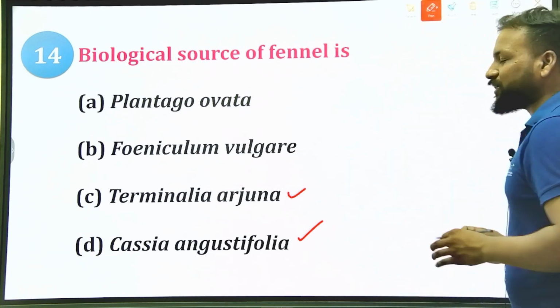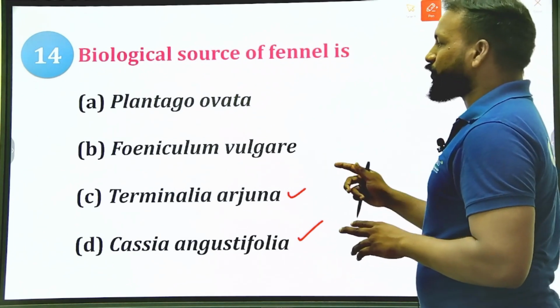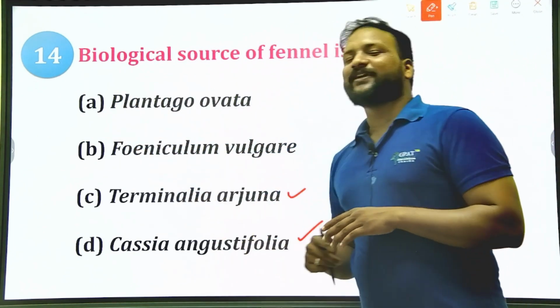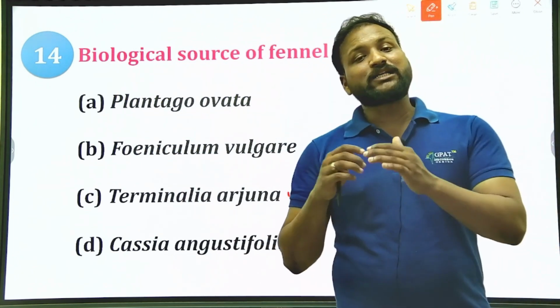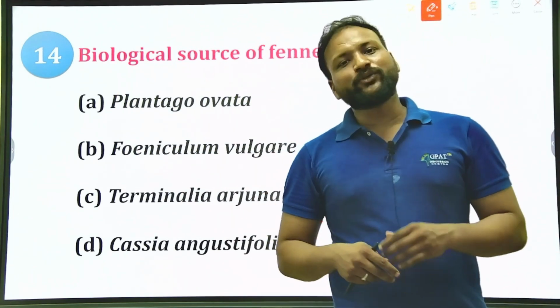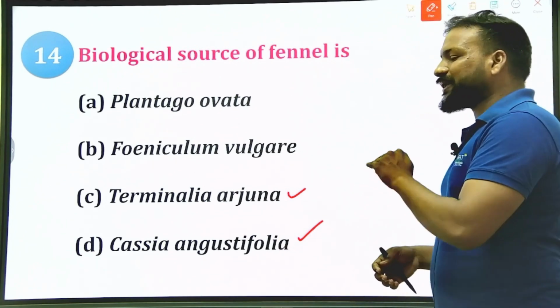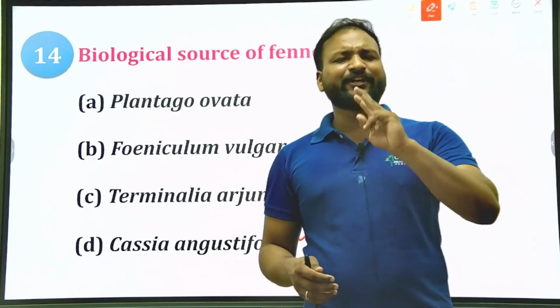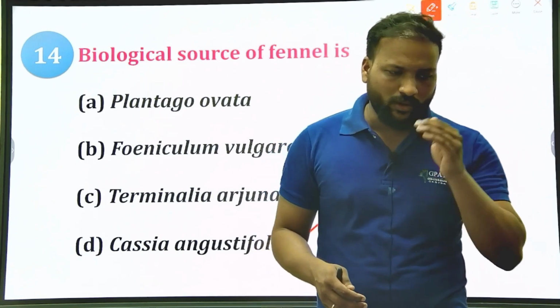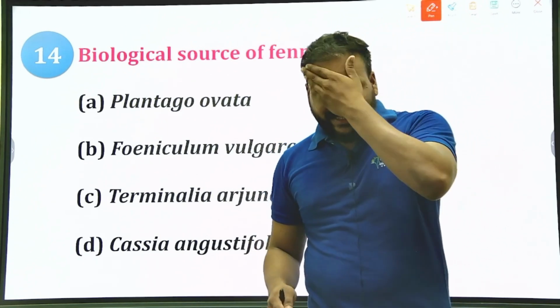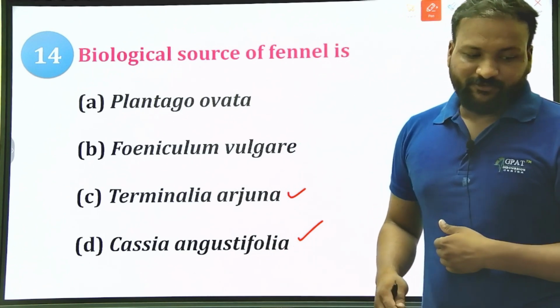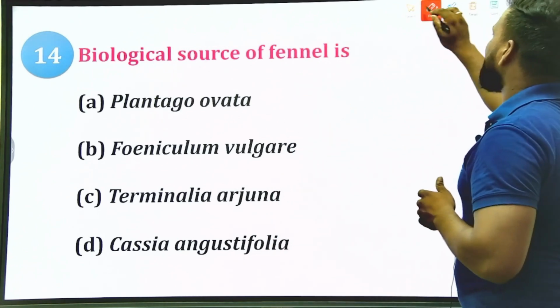I only give you hints for two options because you need to identify the right answer from the rest of the two. I'm trying to teach you all that you can easily identify two wrong options. If you eliminate the two wrong options, you can easily identify the right answer from the rest of the two. Clear? So let us see the right answer.